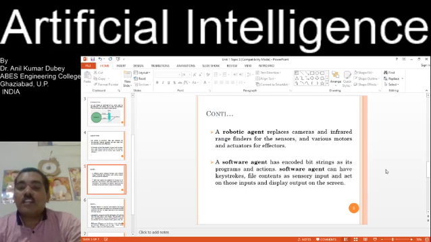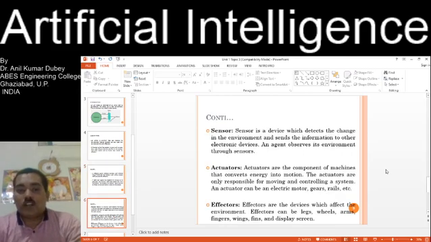Similarly, a software agent has encoded bit strings as its programs and actions. A software agent can take keystrokes, file contents, and other sensory inputs, act on those inputs, and display output on the screen. That is the effect for it.